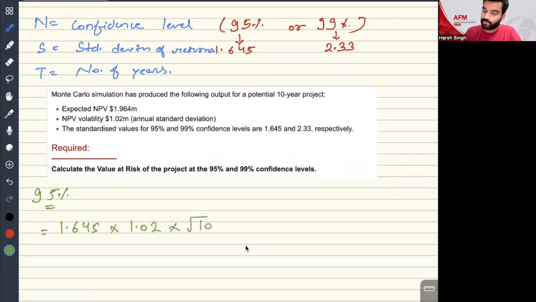When you solve it, you are getting equal to 5.3. What is the meaning of this 5.3? It means that we are 95% confident that the value of investment will not fall more than 5.3 million.